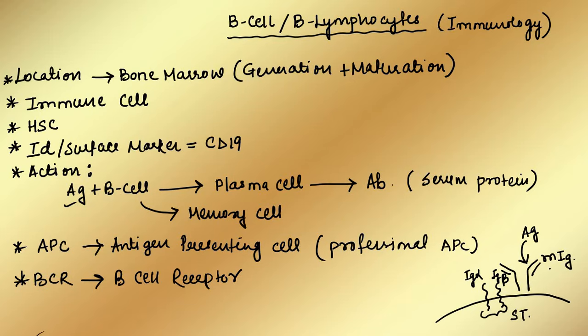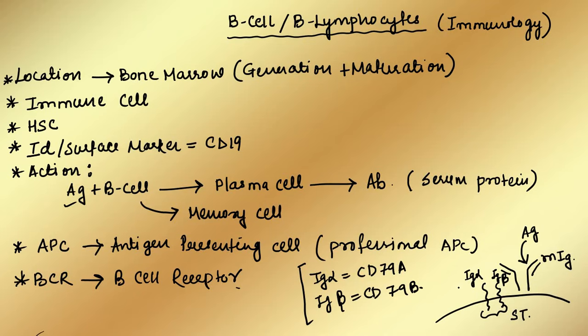Whenever there is an attack of antigen, only the membrane immunoglobulin attacks that antigen, but Ig alpha and Ig beta have a role in the signaling pathway. That means whenever there is an attack of antigen, the whole process proceeds with the help of Ig alpha and Ig beta too. And this whole complex together is regarded as the B cell receptor. Another name of Ig alpha is CD79A, and the other name of Ig beta is CD79B.